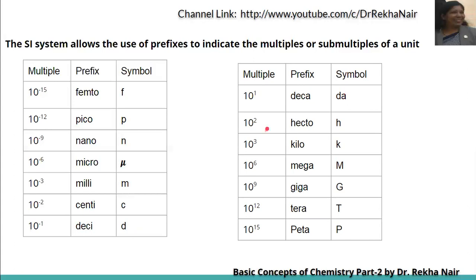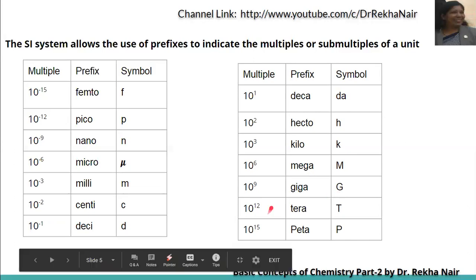For 10 to the power of 2, we use hecto, symbol h. For 10 to the power of 3, which we use on a daily basis, we use kilo and the symbol is k. For 10 to the power of 6, we use mega, symbol M. For 10 to the power of 9, we use giga. Giga, mega, kilo, all these are generally used by us on a daily basis. The symbol for giga is G.